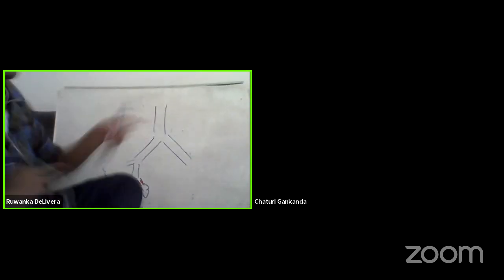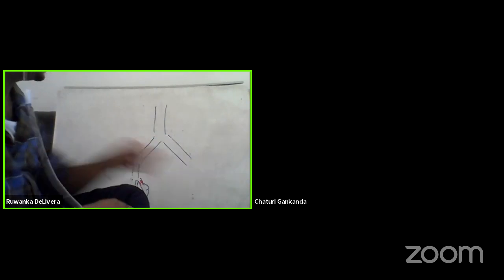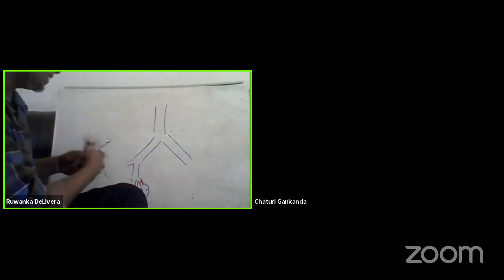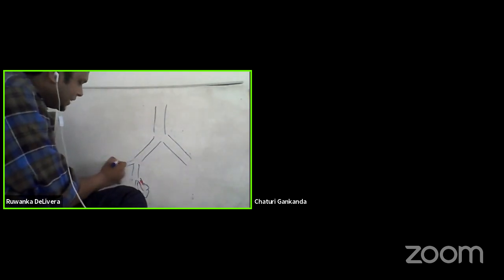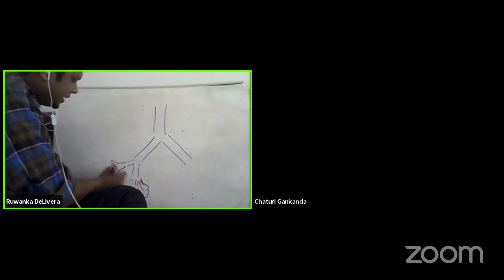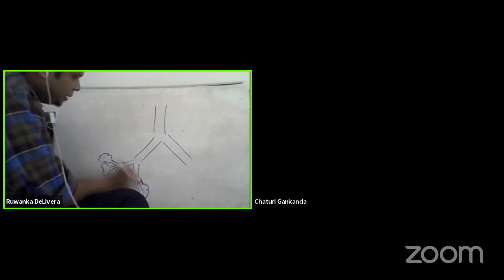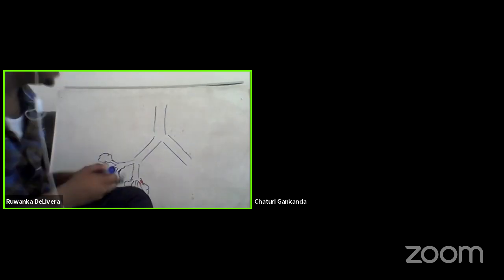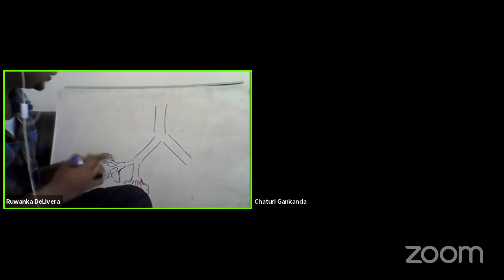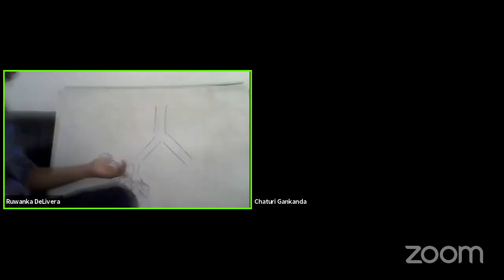Now tell me. So I said this is the trachea. This is the bifurcation of the main bronchus. Then these are the branches, and finally at the end they will be bronchioles. That is the most terminal part. The ones at the very end, we call the bronchioles, right? So I said the inflammation of the bronchioles, we call it bronchiolitis.